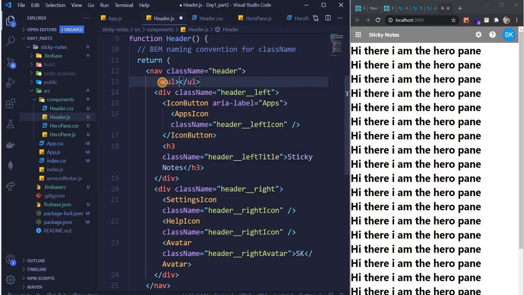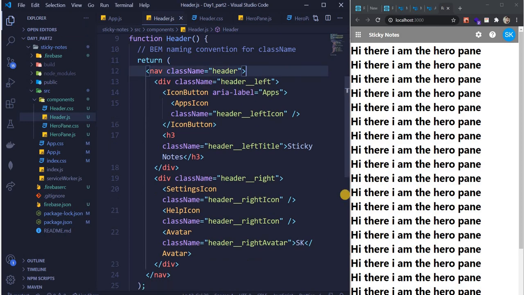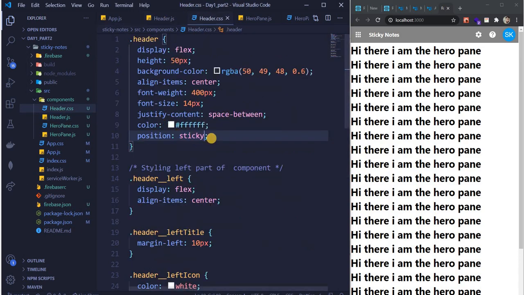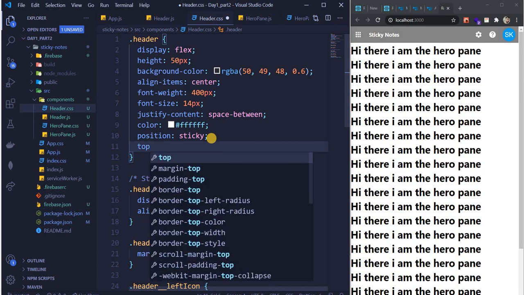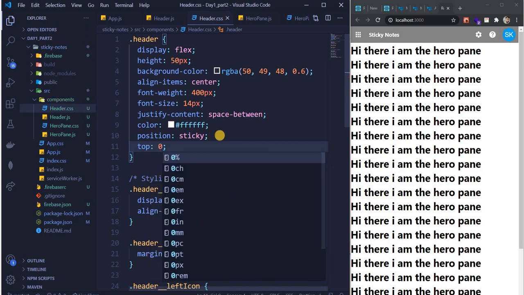Why do we need to do that? It should take that sticky thing. Position sticky, and the stickiness should be at top with 0.